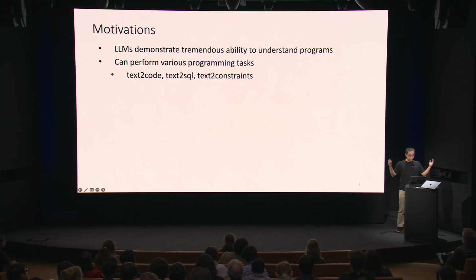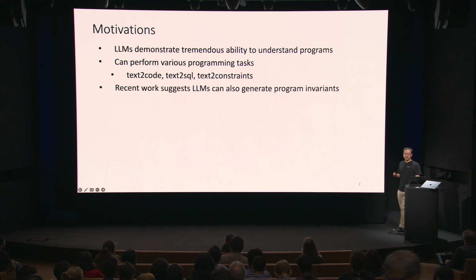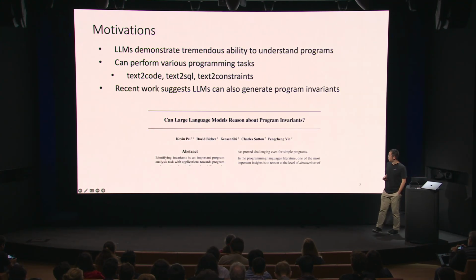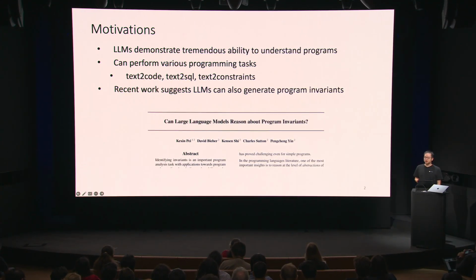So a bit of a motivation of this work. Large language models, as we all know, have demonstrated tremendous ability to understand programs. I'm sure we have all used them to perform various programming tasks, for example, from natural language to code, from natural language to SQL, or to formal language like constraints. Recently, it has also been shown that large language models can generate program invariants, demonstrating deep understanding of computer programs.